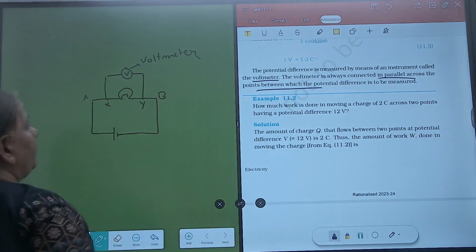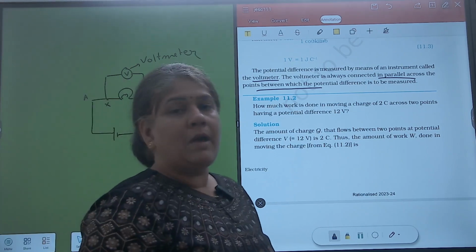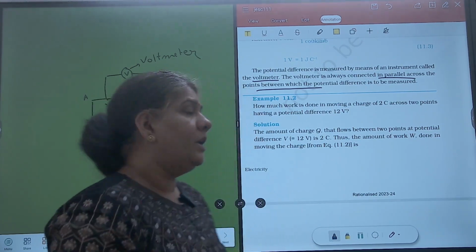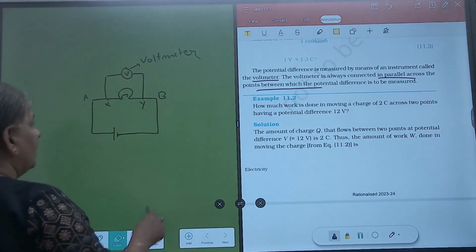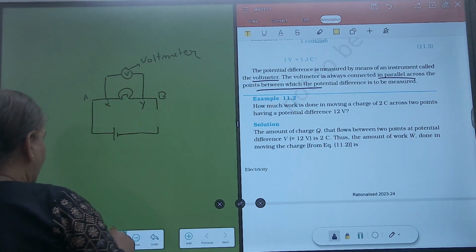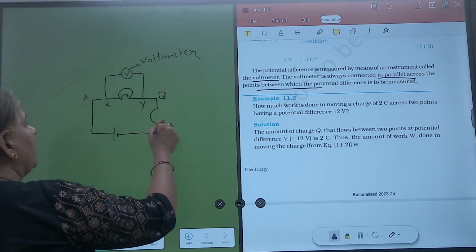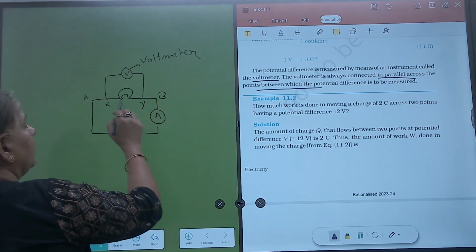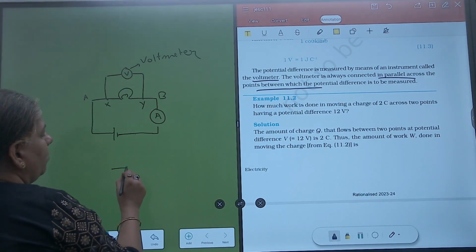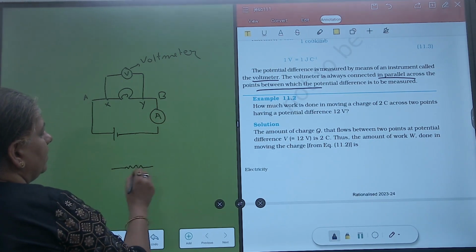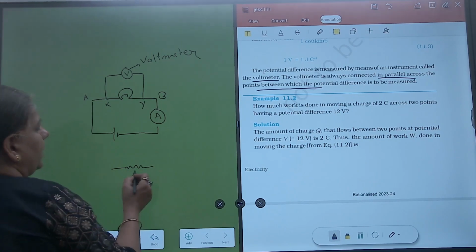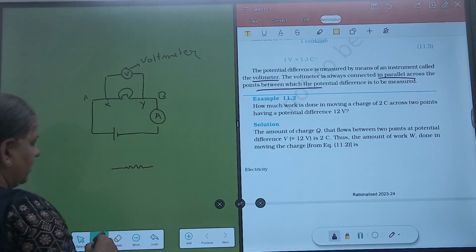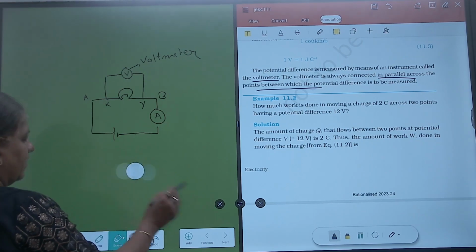And if we have to know amount of current that is flowing in this circuit, we'll place ammeter, and we know ammeter is always placed in series. Series means end-to-end connection. Let me make it in this fashion.